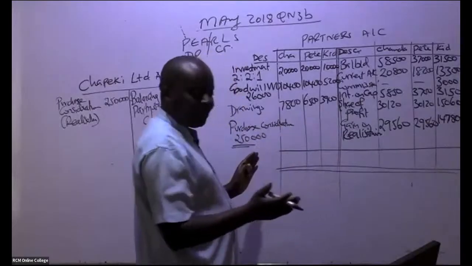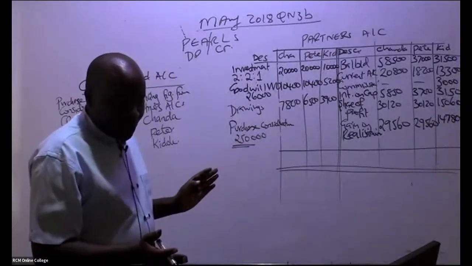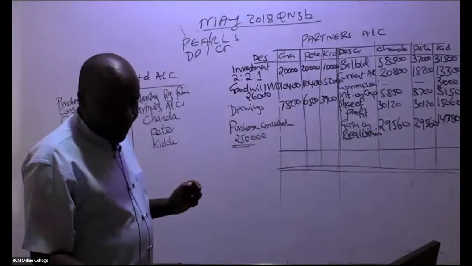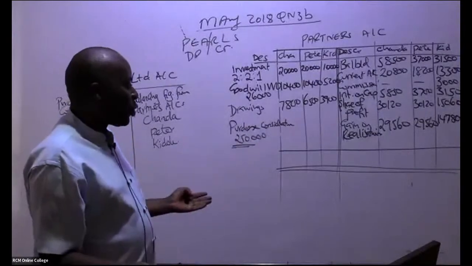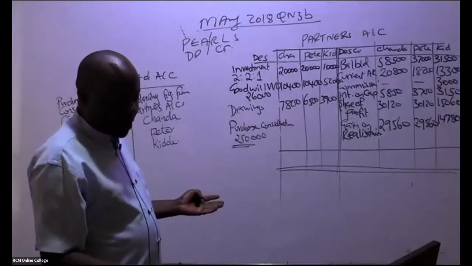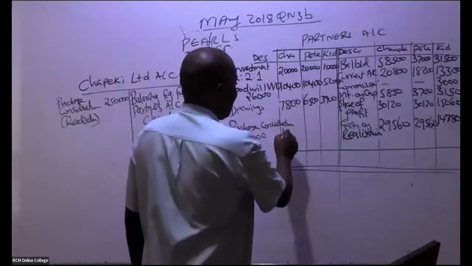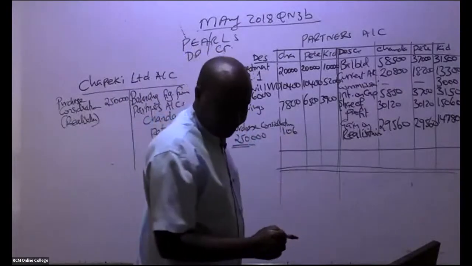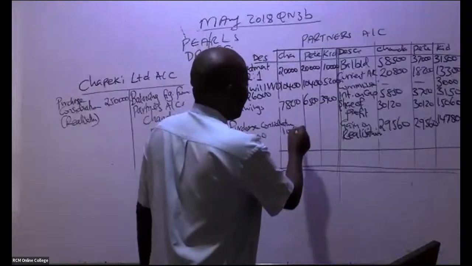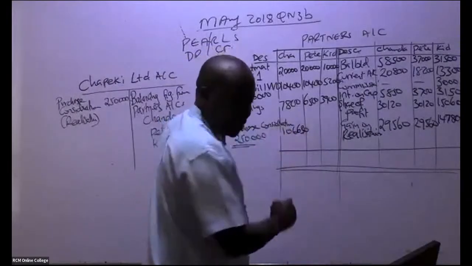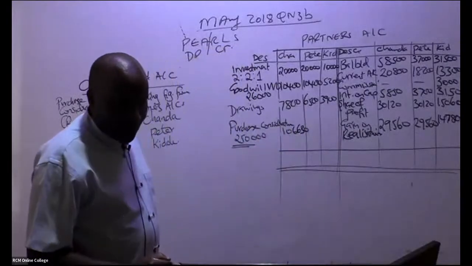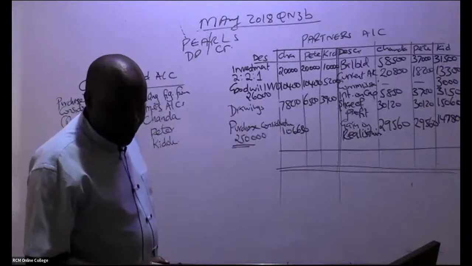Otherwise, you are wrong. So there is a ninja who has already given me these answers. A ninja, please, you should also strive to do that. So somebody is telling me that this balancing figure is 106,630.